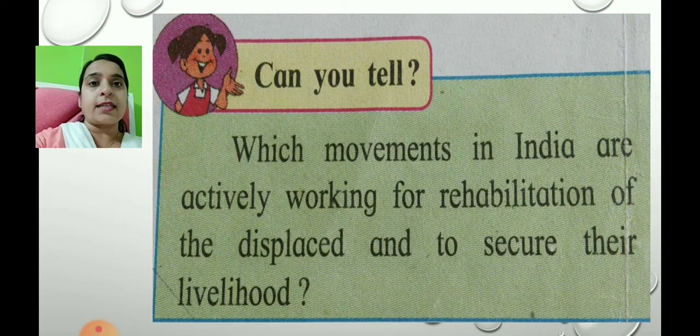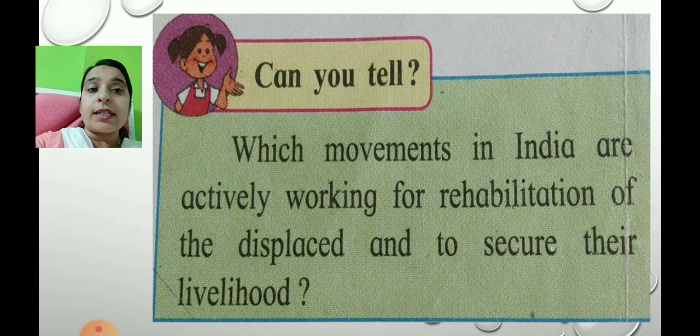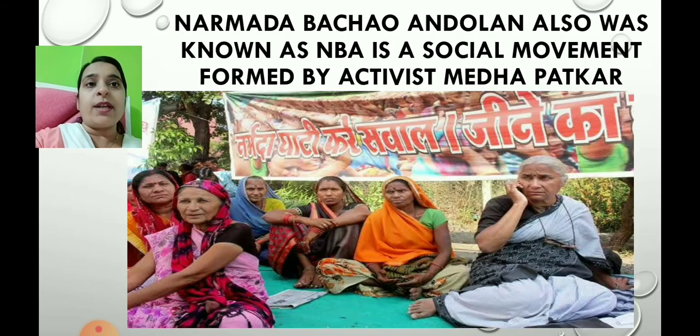Now children, again there's an activity in your textbook. Which movements in India are actively working for rehabilitation of the displaced and to secure their livelihood? Now children, if you know about this movement, that is the Narmada Bachao Andolan. It was led by Medha Patkar. She's an activist, and she is the founder of this movement. Narmada Bachao Andolan, also known as NBA, is a social movement formed by activist Medha Patkar. So she is the founder of the Narmada Bachao Andolan.